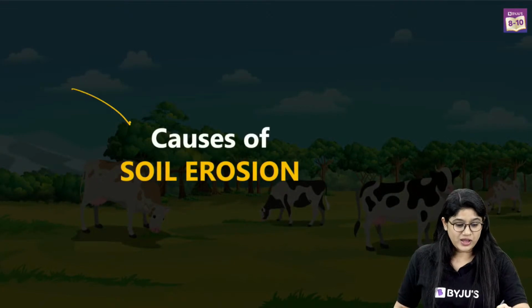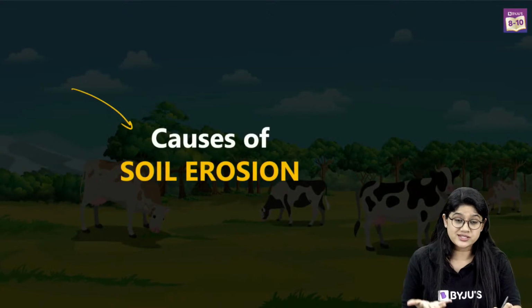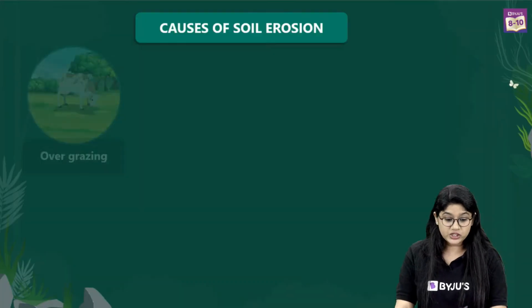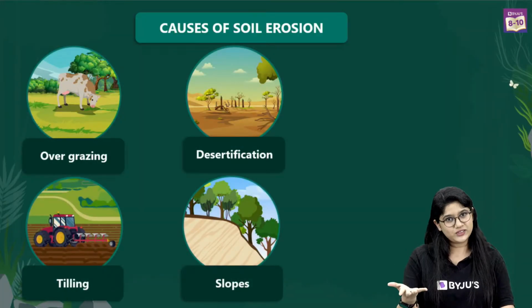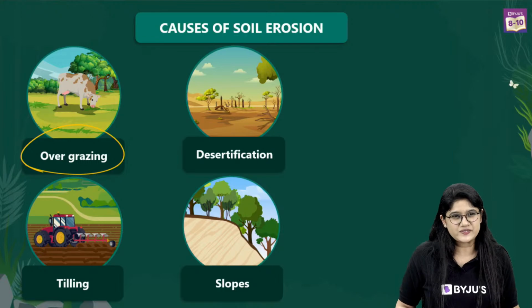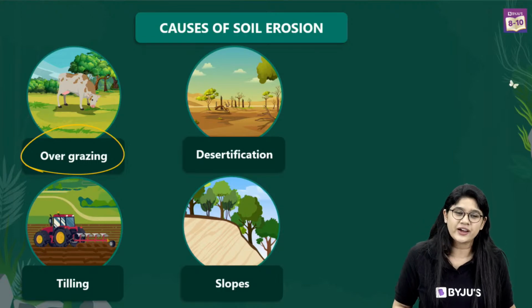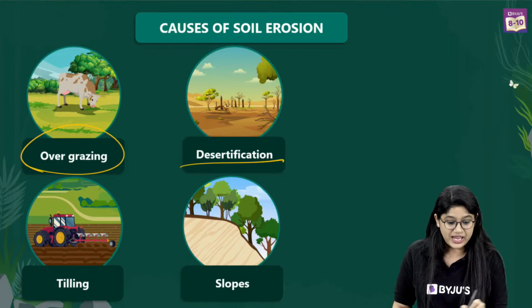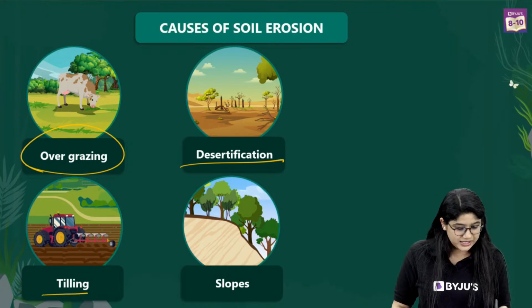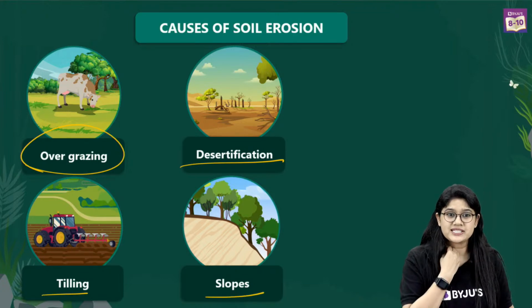So that's it. We have just discussed what soil erosion is and what the causing agents are. Let's talk about the causes of it. Of course, we have overgrazing. I'm sure you must have seen the animals overgrazing, right? Then of course we have the desertification, tilling and the slope. There's one important question I can see.